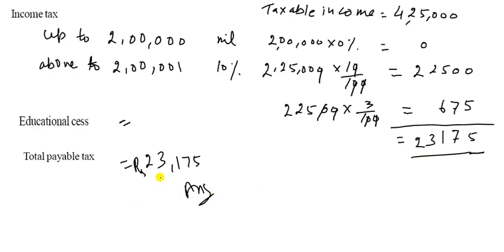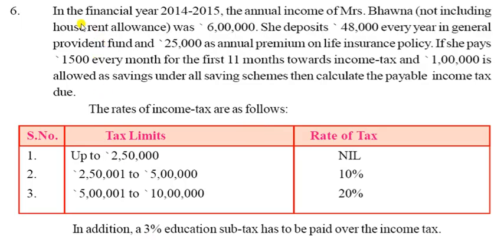So the tax is 23,175 rupees. That is the answer. So let us go to the next one. Come to question number 6.